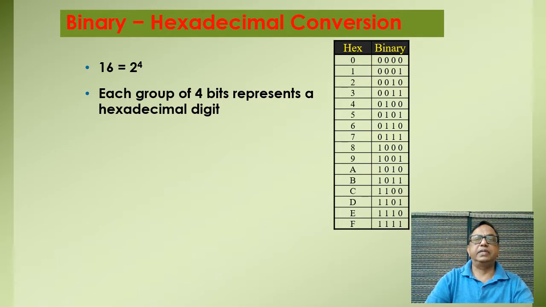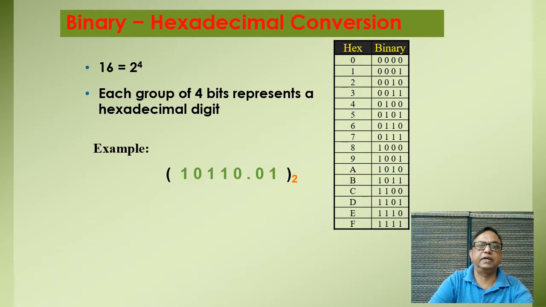Here for binary hexadecimal conversion, I have shown a table from 0 to F values, and the corresponding binary values are here, because each digit of a hexadecimal number is replaced by 4 bits of binary. It is also known as a nibble, because nibble also means a string of 4 bits. Here I have shown that 16 is equal to 2 to the power 4. That is why each group of 4 bits represents a hexadecimal digit.